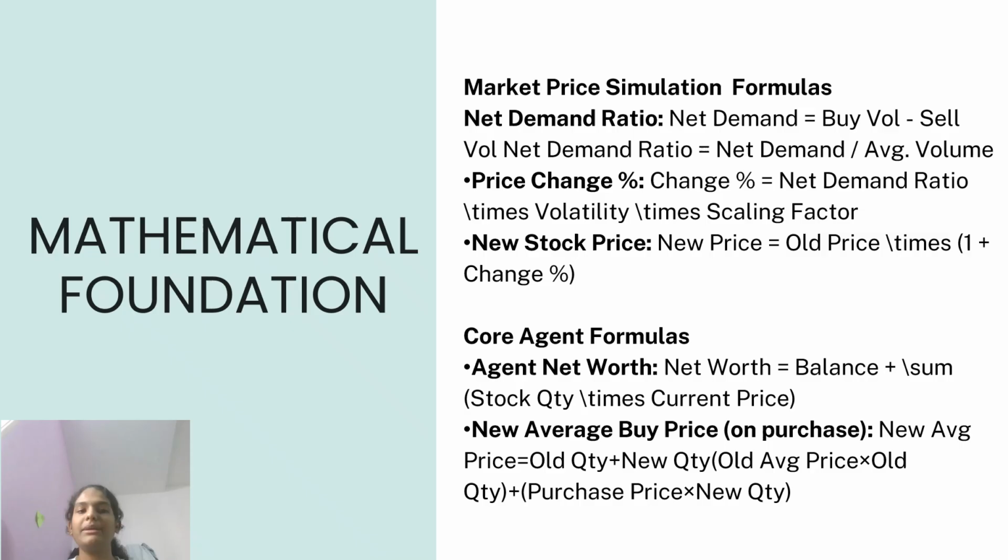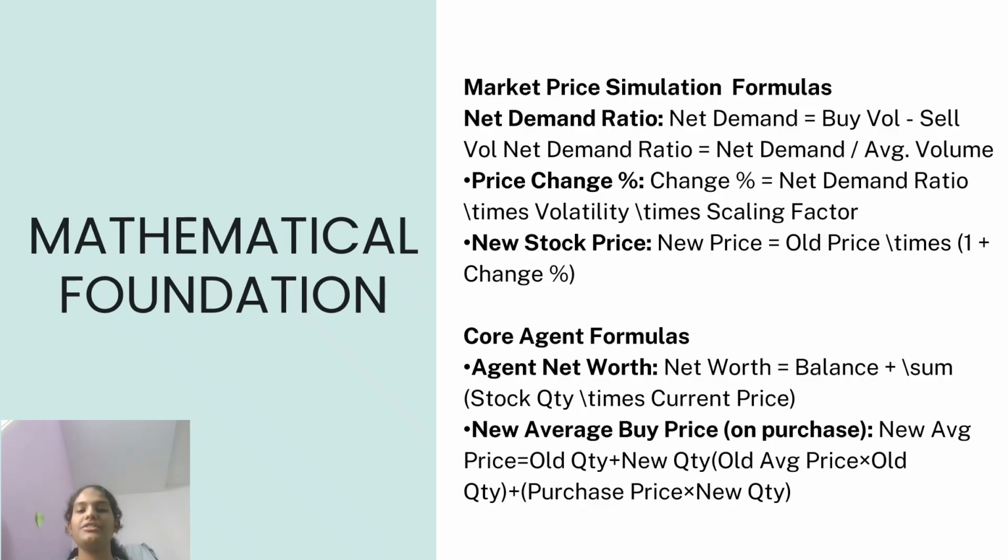Then we use the net demand ratio to calculate the percentage change in price using the formula: change percentage equals net demand ratio times volatility times scaling factor. This determines how sensitive a stock's price is to demand changes. Finally, the new stock price is calculated as: new price equals old price times 1 plus change percentage.